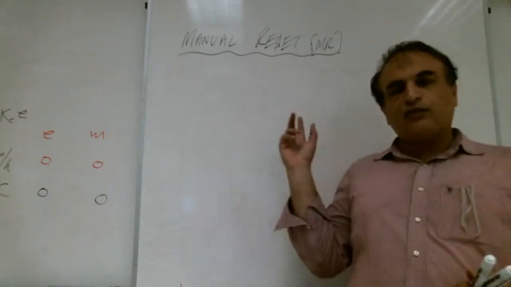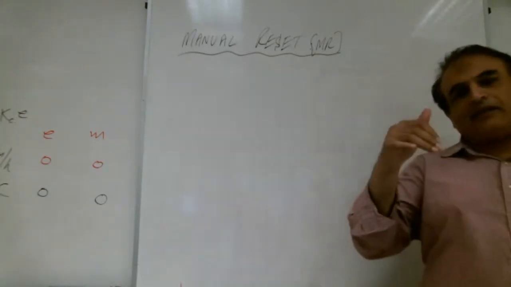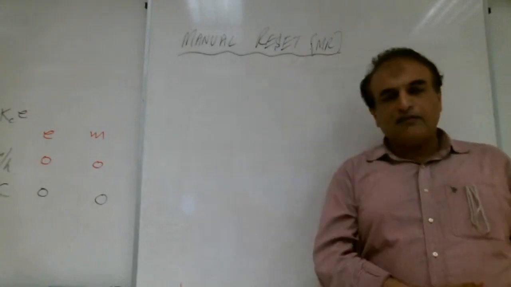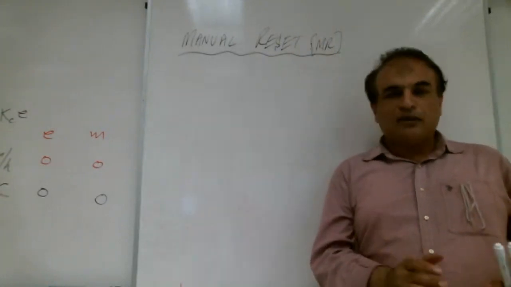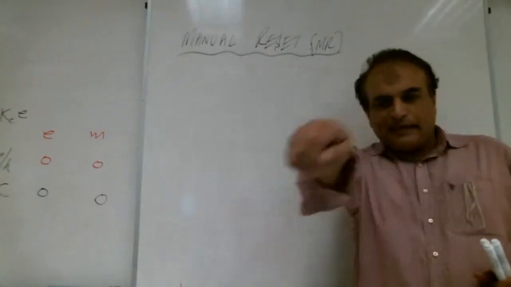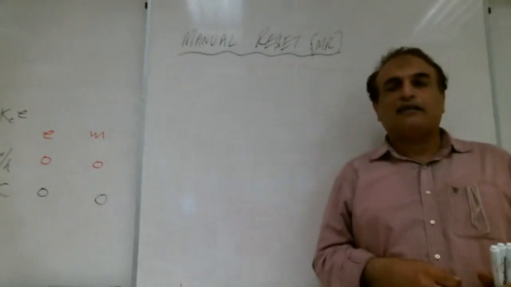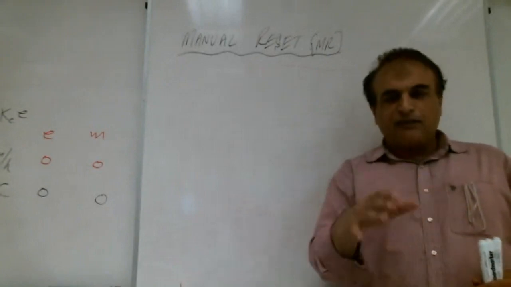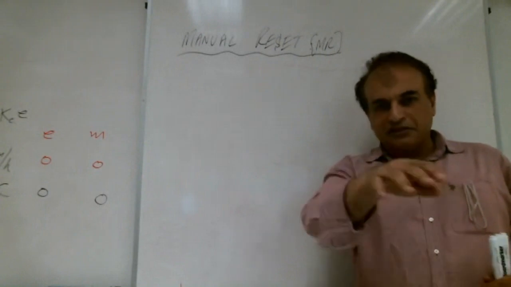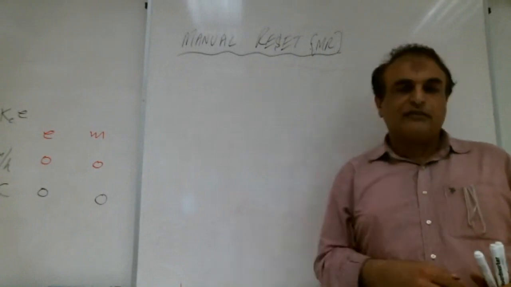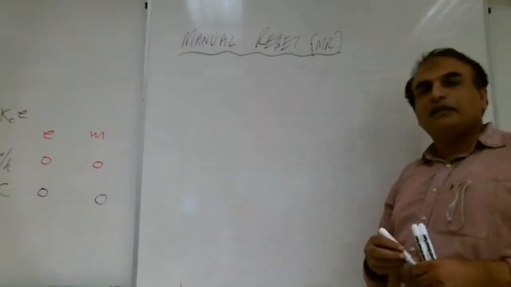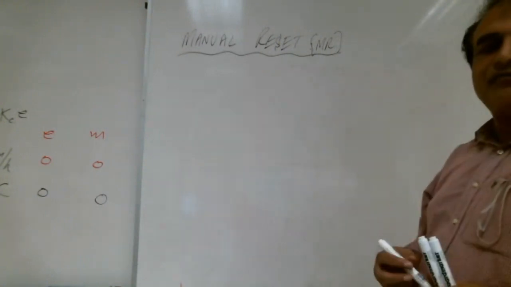So same for the rooftop tank. If the pressure above the water and below the water is the same, the water will not flow. It will be stuck. So what do we do? We go upstairs and manually reset it. We reset it with our hand. So we change the PV of the water. That will change the pressure. We stir it. A lot of brothers are writing. So it will change the pressure above and below, so a difference of pressure will be created. Then it will start flowing.